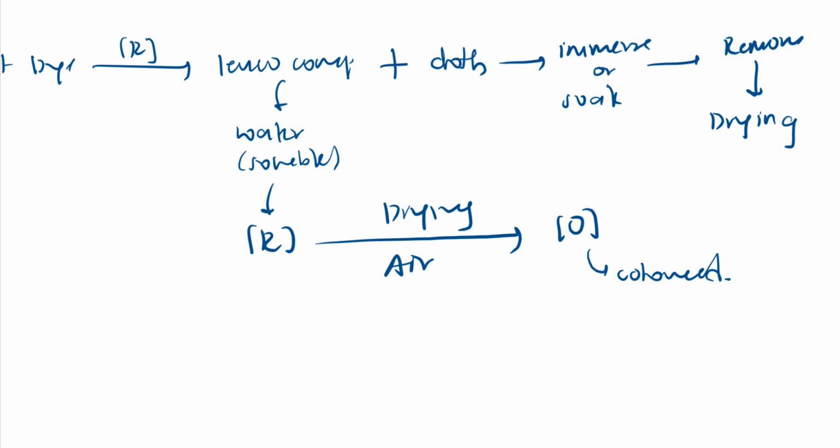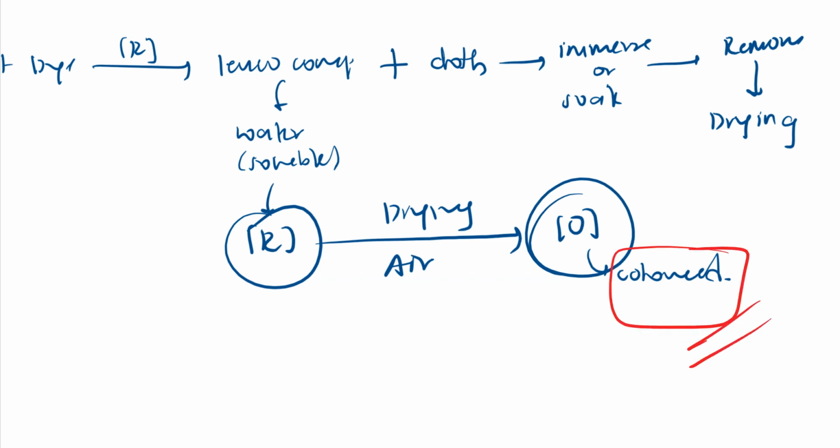So this process of dyeing is called the vat dyeing method. I hope you understood, right? So first we take the compound, we reduce it, we make it soluble, then we put our fabric into it and immerse it, and just remove it and keep it for drying in the presence of air. The reduced form will be oxidized again to the oxidized form, because of which it will have color. Because of this color our fabric gets color. So this process is called the vat dyeing method.